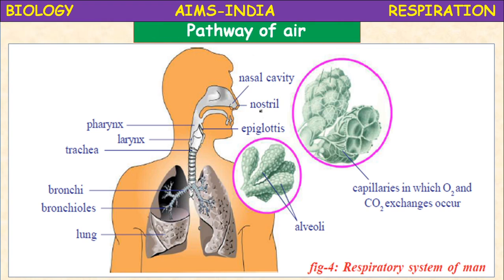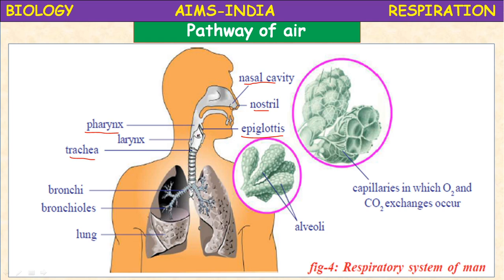First the nostrils, then the nasal cavity. From the nasal cavity the air enters the pharynx, a common chamber for air, water and food. Here a structure called the epiglottis, a flap-like structure, regulates the entry of air. It acts like a traffic police. It allows air to enter the trachea and food to enter the food pipe. Beside this the food pipe is present.